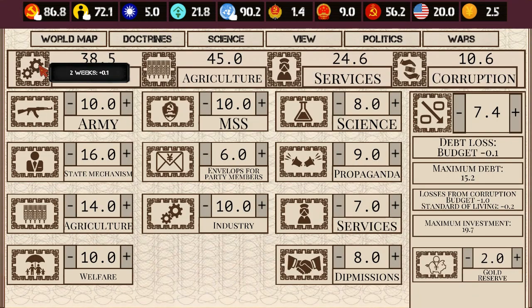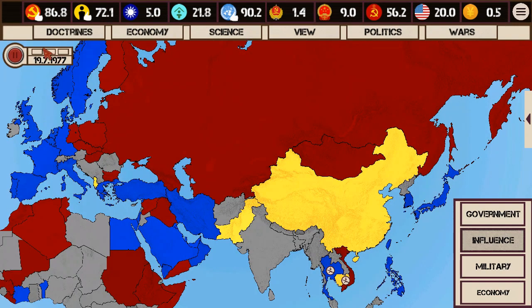We should look at the economy too. Let's see, slight growth in industry, stagnation in agriculture, services same, corruption the same. I don't like that. Budget is still going down, so that's good. Services, standard of living, stagnant. All right, let's do that. We're going to put one in services. We're going to put one in the gold reserve. And we are going to move forward.